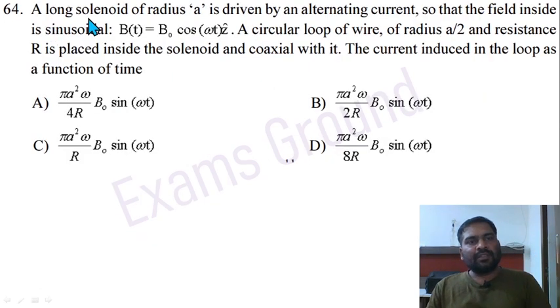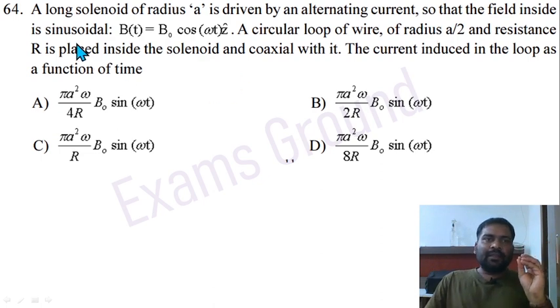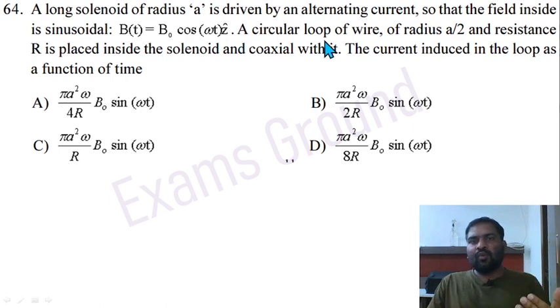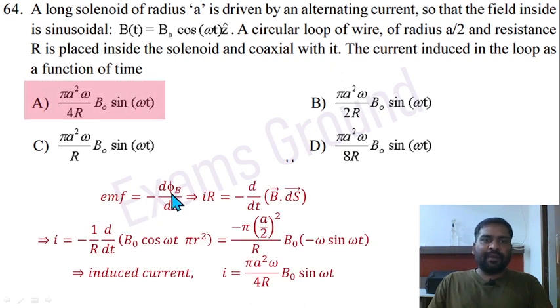Question 64. A long solenoid of radius A is driven by an alternating current so that the field inside is sinusoidal. B(t) equal to B naught cos omega t z cap. A circular loop of wire of radius a by 2 and resistance R is placed inside the solenoid and coaxial with it. The current induced in the loop as a function of time: EMF equal to minus d phi B by dt. Put EMF equal to I into resistance equal to minus d over dt of phi B. In case of phi B, just put B dot dS and solve it.